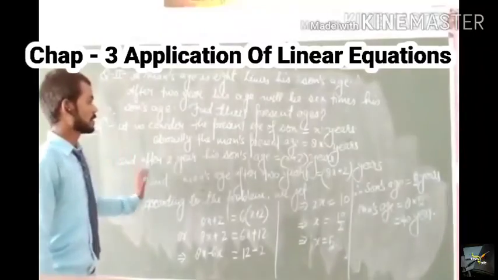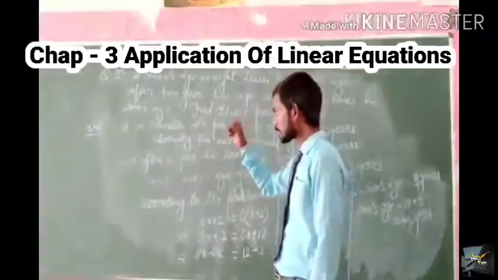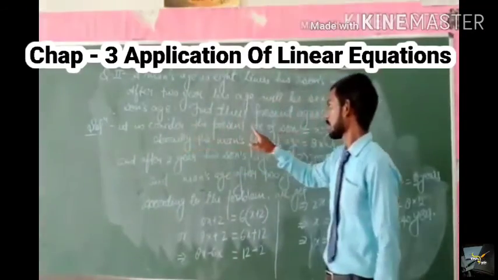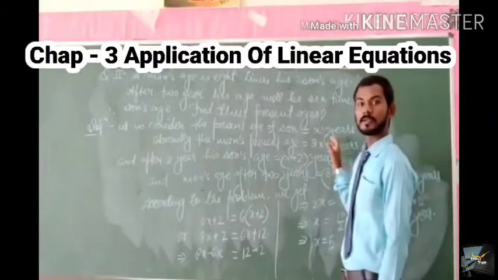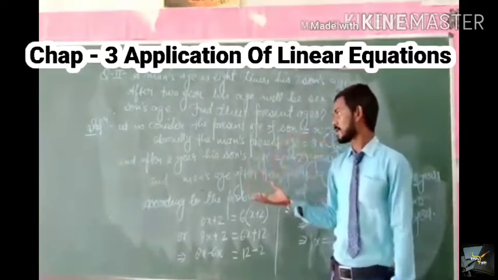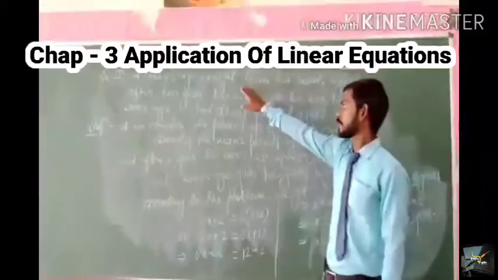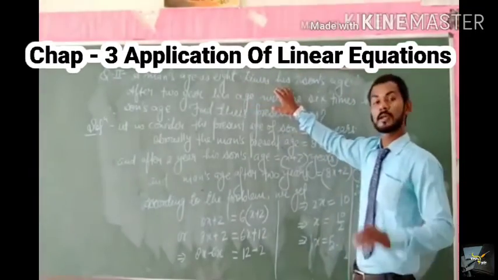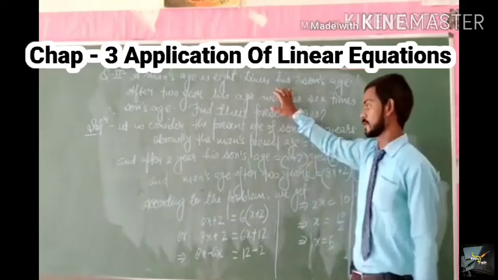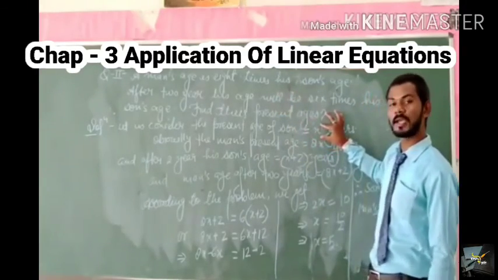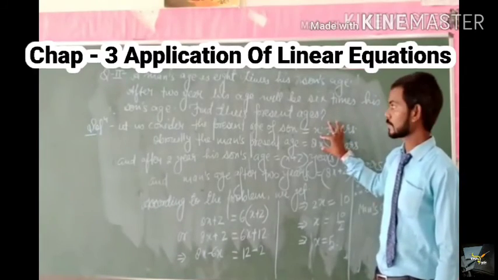Let's see the solution once again and try to understand what we write here. First we consider the son's present age is equal to x years. Then his father's age will be 8x years, because in the question the first condition is that a man's age is 8 times his son's age. So if the son's age is x years, then his father's age will be 8x.